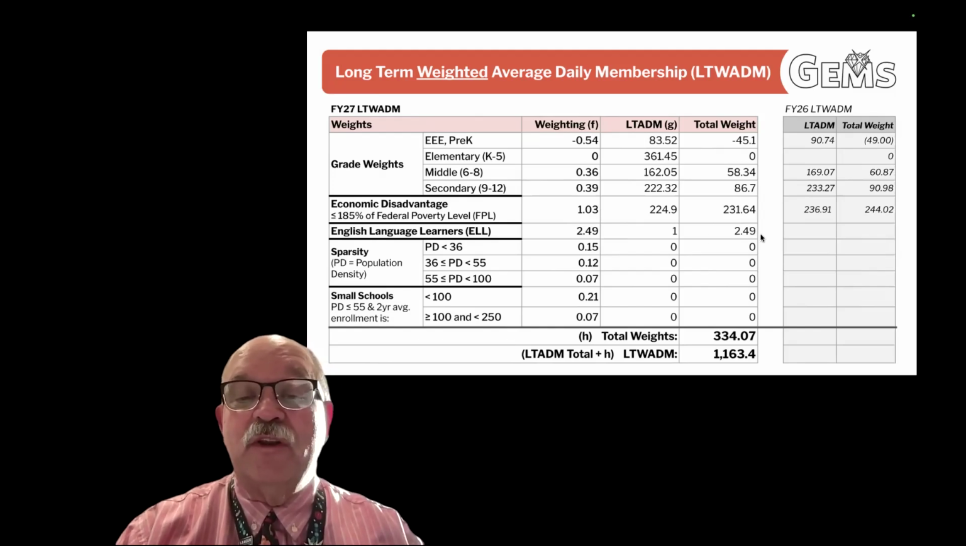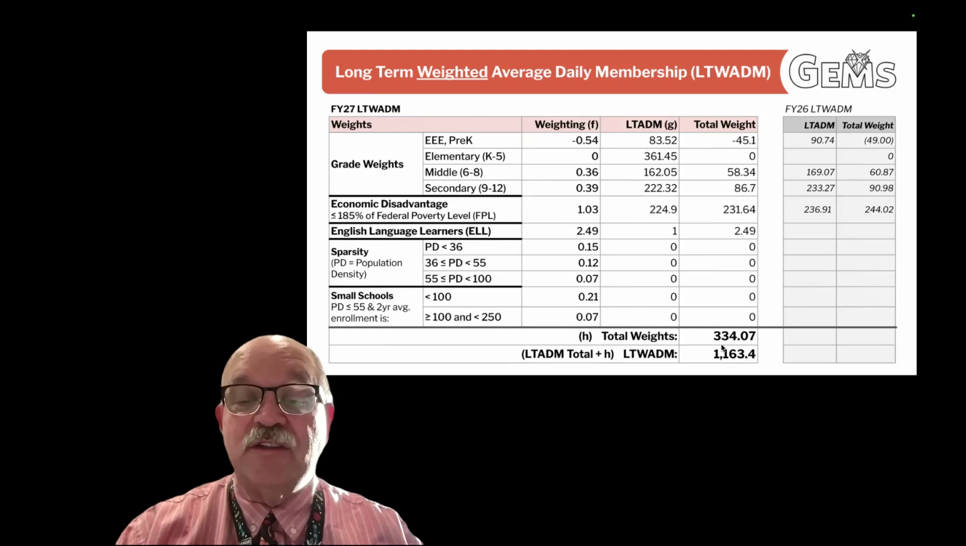English language learners, we had one, they were an additional 2.49. Again, special services are required for students that are English language learners. These other calculations for sparsity, because Georgia's sparsity is above 100, there's no extra weights for those, and Georgia's not a small school, so no extra weights for those.